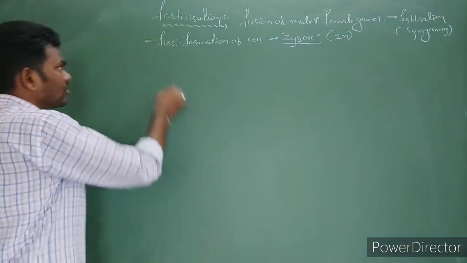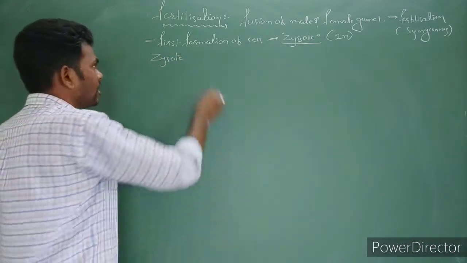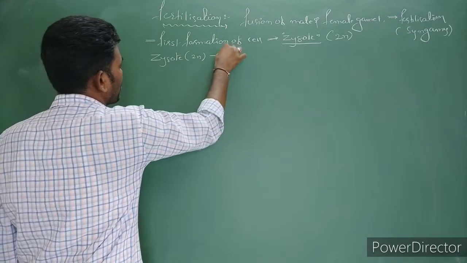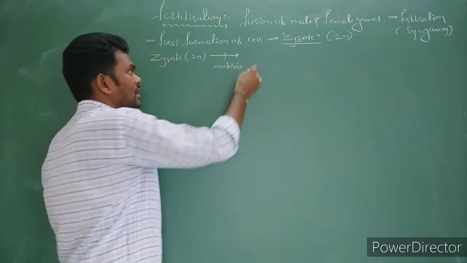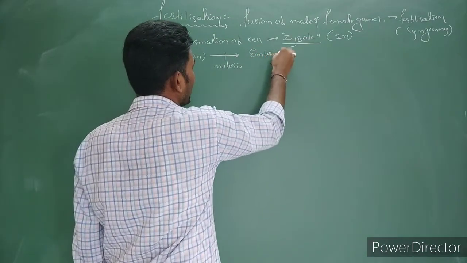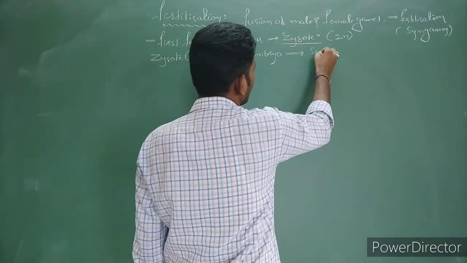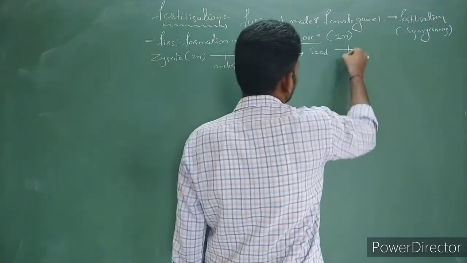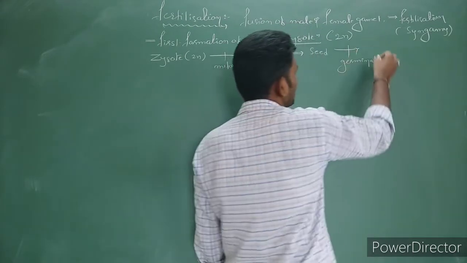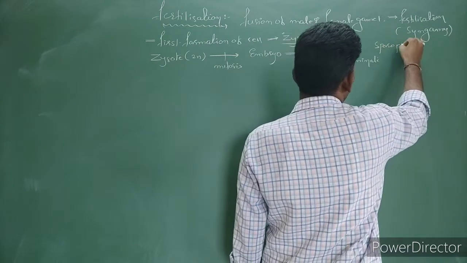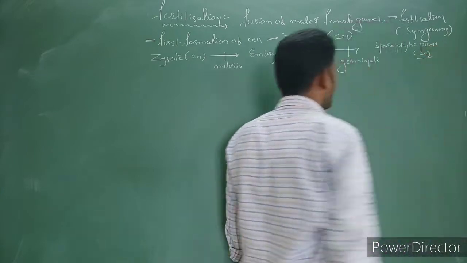So what happens after the formation of the zygote? The zygote is non-motile. The zygote undergoes a number of mitotic divisions to form a group of tissues, and it becomes an embryo. The embryo is formed within the seed. The seed germinates and becomes a sporophytic plant, which is always diploid in condition.